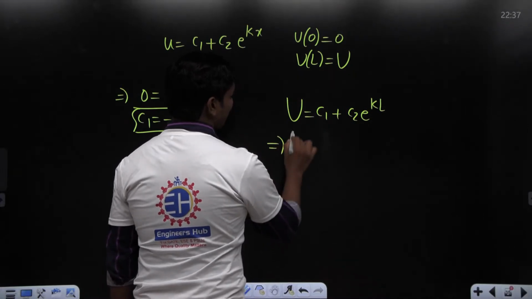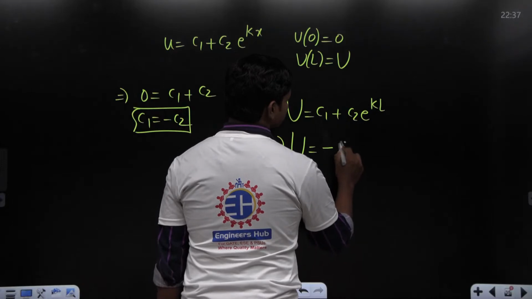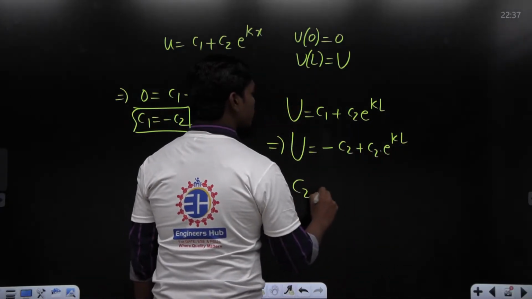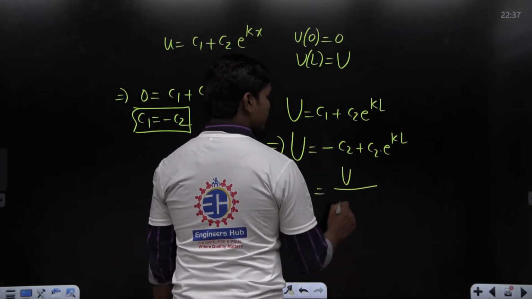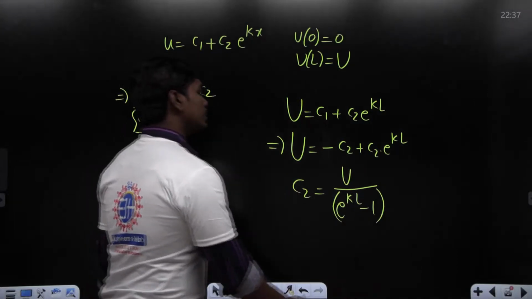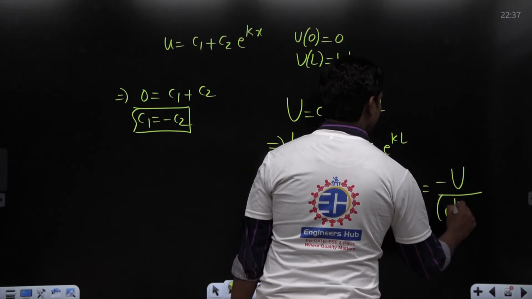So this implies capital U is equal to, since C1 is same as minus C2, so minus C2 plus C2 into e power KL. So C2 is equal to U divided by e power KL minus 1. This is what we have. So C1 is nothing but minus U divided by e power KL minus 1.